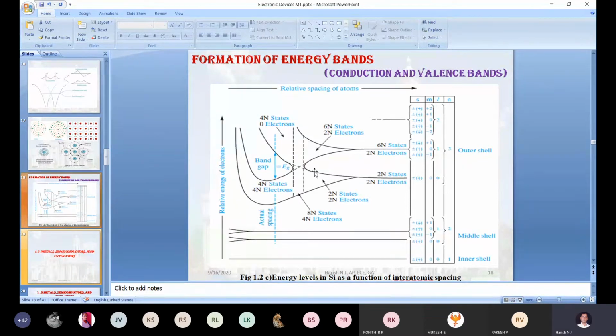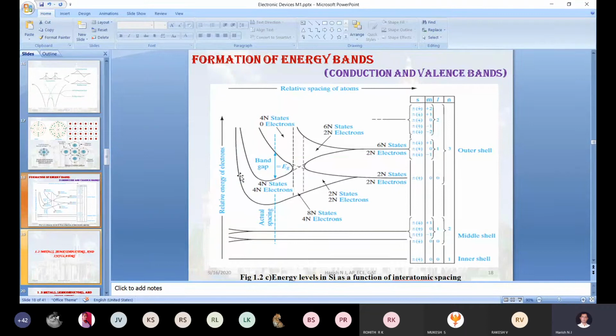What is the purpose of orbital hybridization? Can you tell me the advantages of orbital hybridization? One or two points? The energy and shape of the electron orbital will change. Due to the interaction, due to the hybridization, it will form like this. Then as you keep decreasing the distance between the two atoms, they start interacting once again.